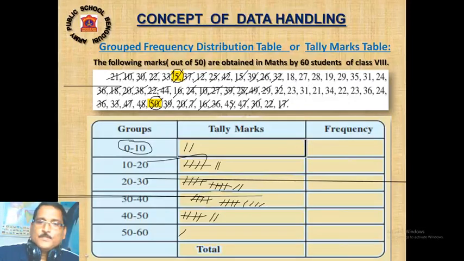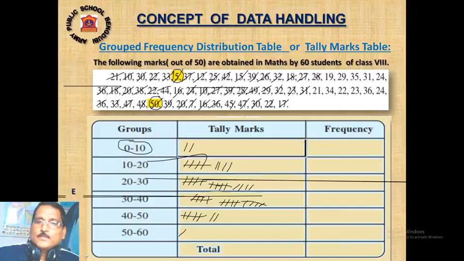Then 17 will be 10 to 20. 18, 10 to 20. 23 will be 20 to 30. Then 27, 20 to 30. Then 31, 30 to 40. Make a bundle.